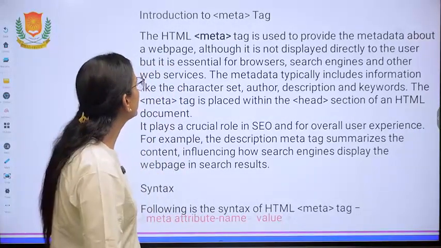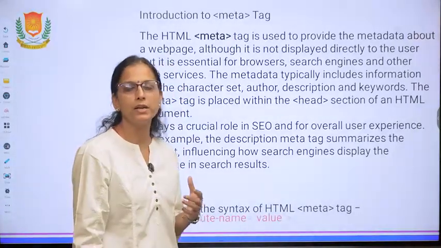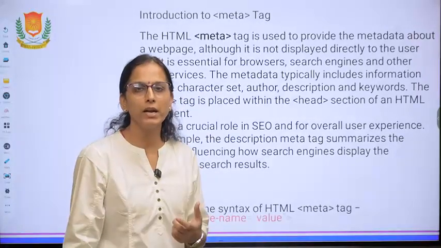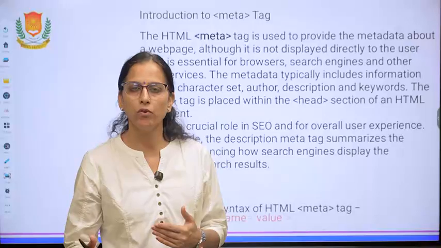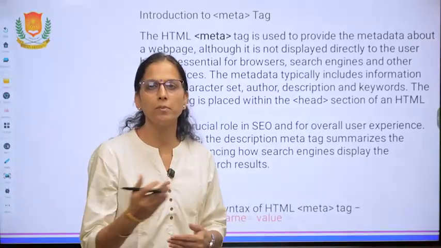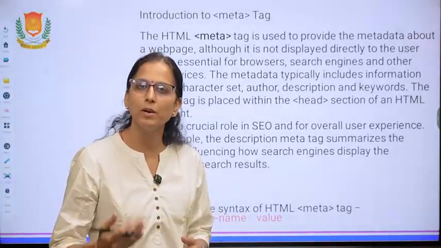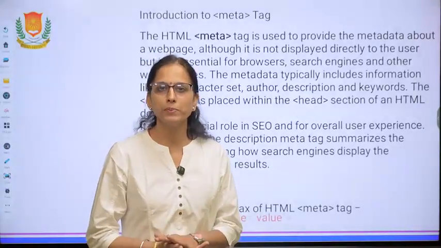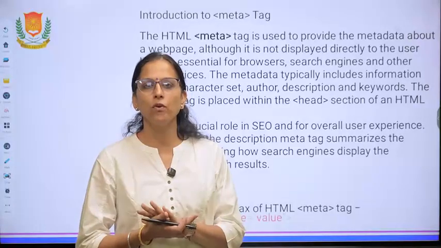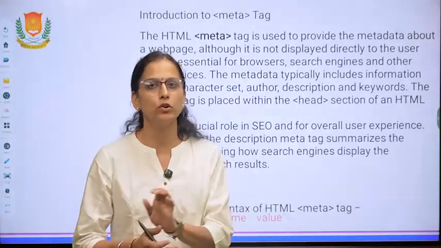First of all, we will discuss what meta tags are. Basically meta tags are information about information. You can say data about data. What does it mean? Your website is a collection of information about a specific topic.